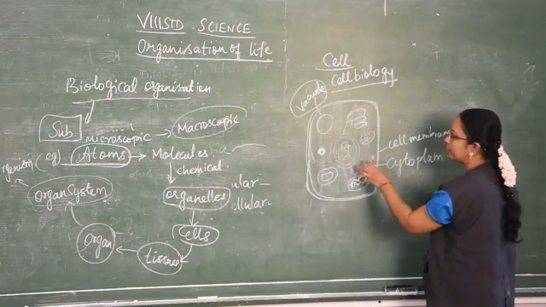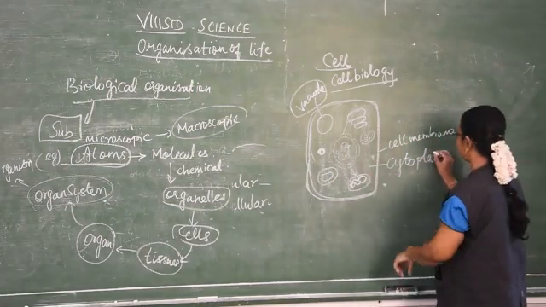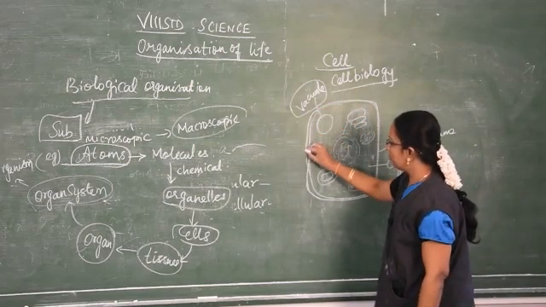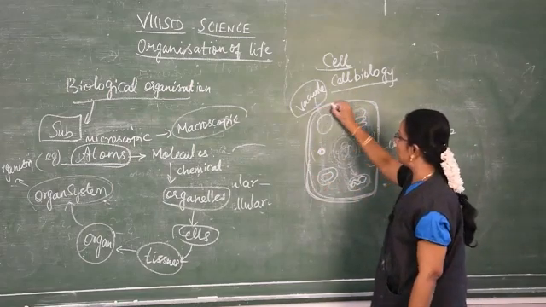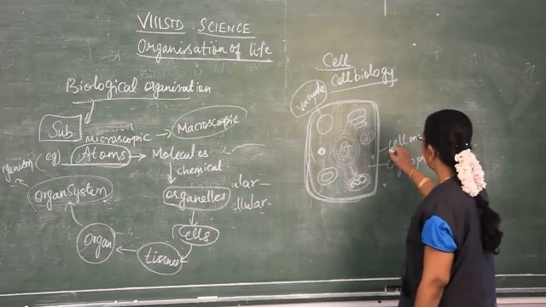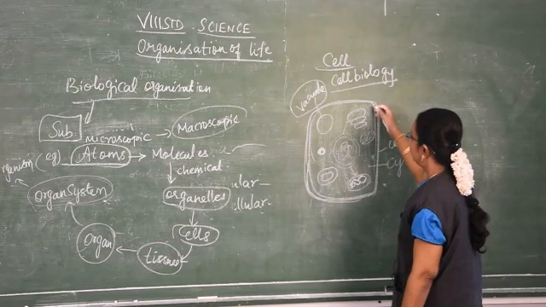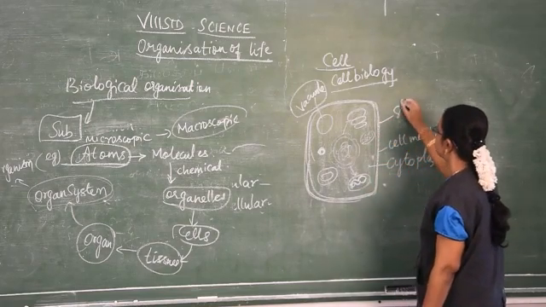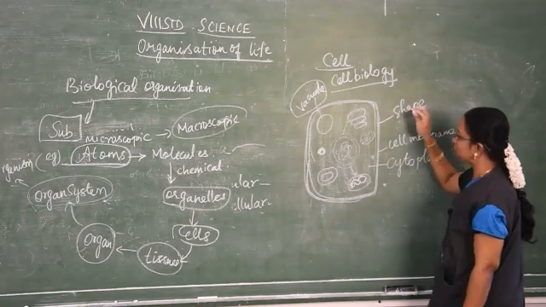They are found inside the cytoplasm. The outermost layer is the cell wall in plants and the cell membrane in animals, which gives rigidity and shape to the cell.